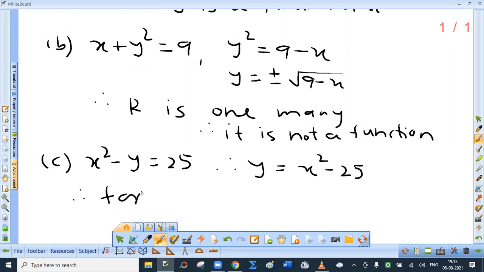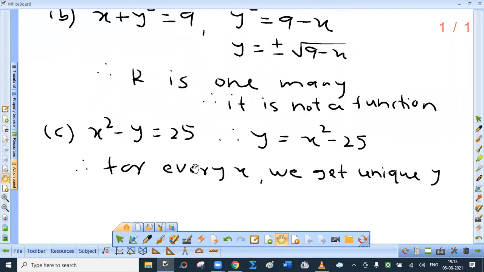For every x, we get a unique y. So the relation is a function. Okay.